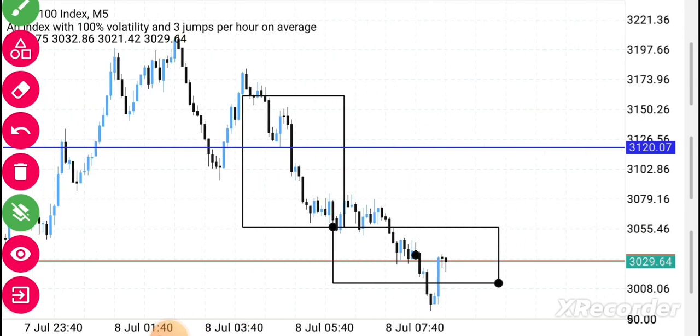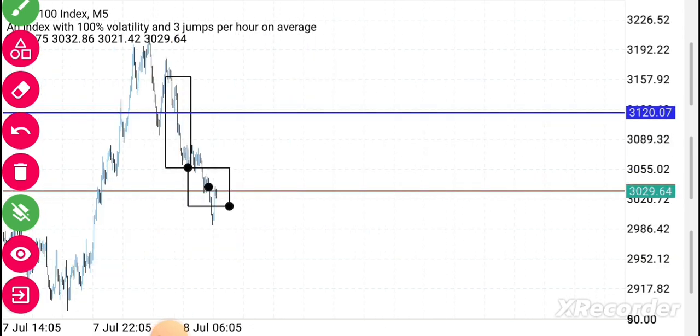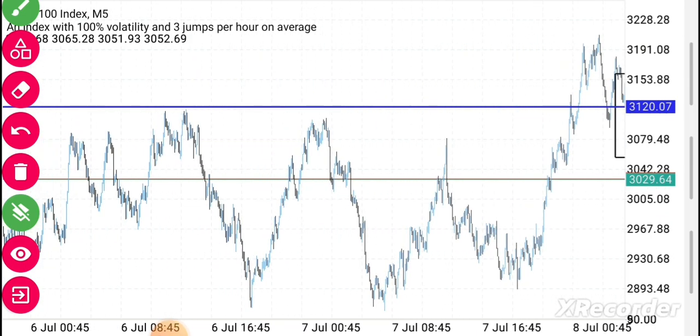And you can see, guys, this strategy gives you a lot of executions, guys, a lot of executions.